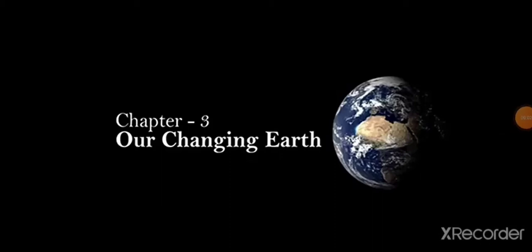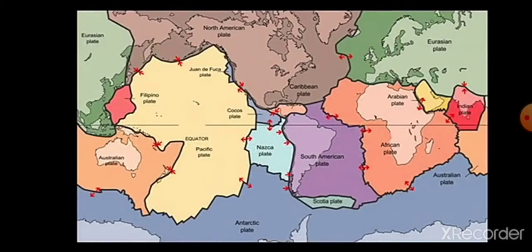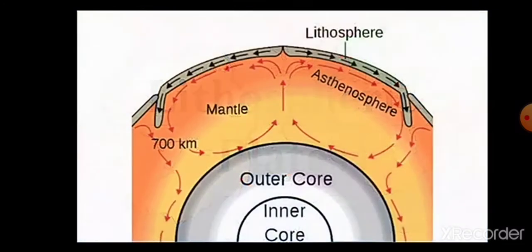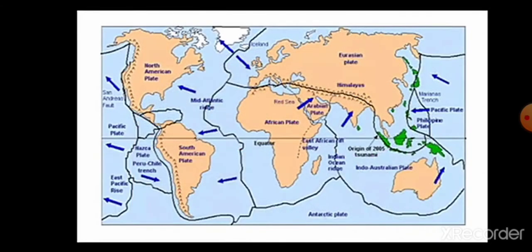We will start with the third chapter, Our Changing Earth. The Earth's crust consists of several large and some small, rigid and irregularly shaped plates which carry ocean and continents. These are called lithospheric plates. These plates move around very slowly, just a few millimeters each year. This is because of the molten magma inside the earth. This magma moves in a circular manner. The movement of these plates changes the surface of the earth.